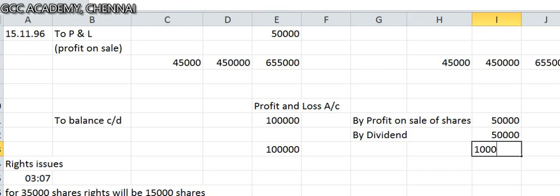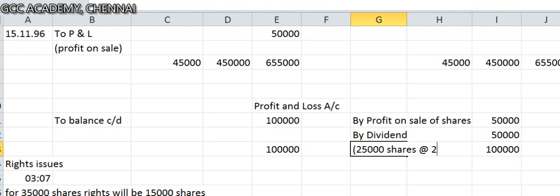Very simple. Now carefully observe, dear students. He has actually got dividend. Total 45,000 shares. Out of 45,000 shares, whatever he acquired on 2/6/96 is not eligible for dividend. I'll show you how it is. Out of 45,000, he is getting a dividend of 20%, 2 rupees per share. So the number of shares on which he is going to get dividend is 25,000 shares at rupees 2 per share.